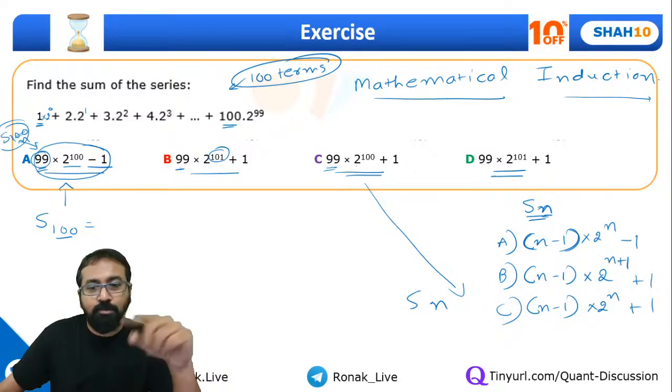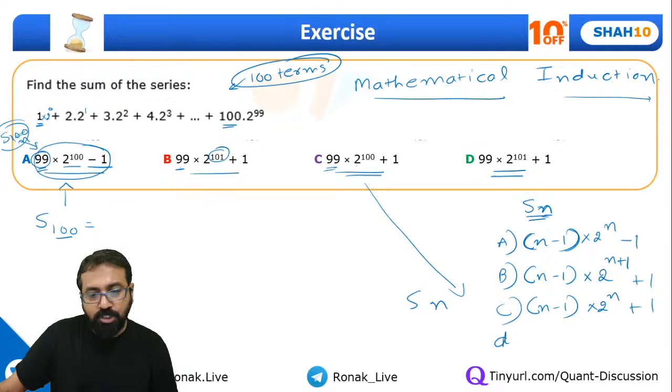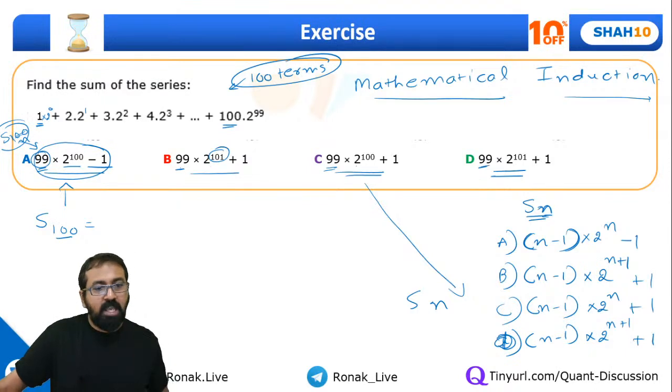See, in the actual exam, you don't need to do it in such detail. It has to happen in your mind, but here we are just generalizing it this way. Then my option D will again have 99 instead of 100, so n minus 1 instead of n, into 2 raised to n plus 1, plus 1. Are you getting this point?